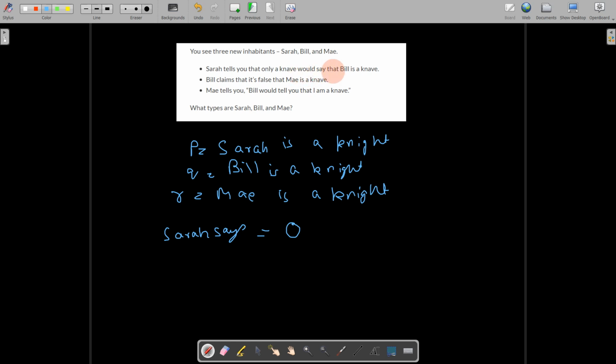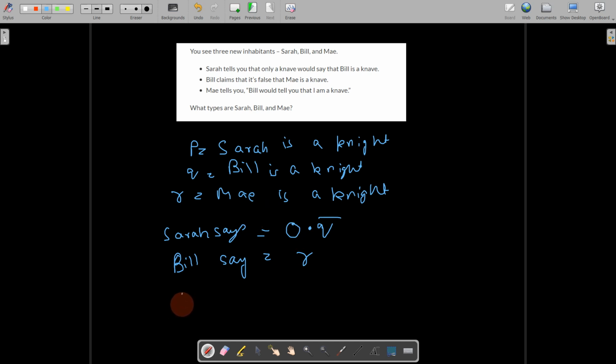Right? So this and this both have to be true, so this logical AND will be connected, and Bill is a knave. Bill is a knave means Q bar. Then what does Bill say? Bill says that it's false that May is a knave. So May is a knave means R bar, and not of that will make it only R. That Bill is a knight.